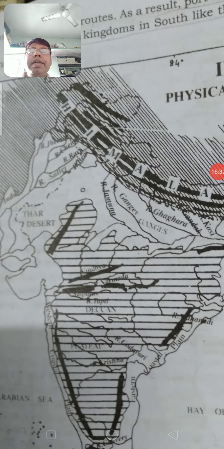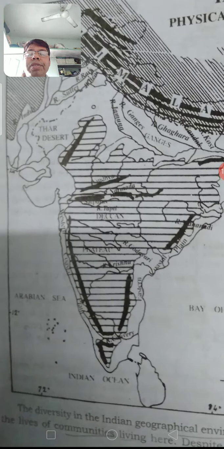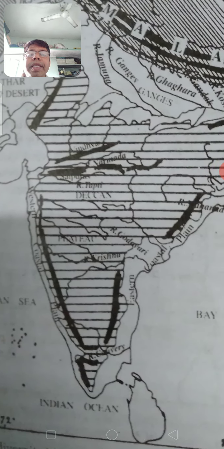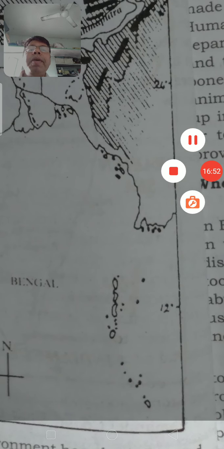The Thar Desert and some parts of Gujarat, the Rann of Kutch, are also desert areas. Then we also have islands here. This is the Lakshadweep Islands in the Arabian Sea, and this is the Andaman Nicobar Island group. These are also parts of India.